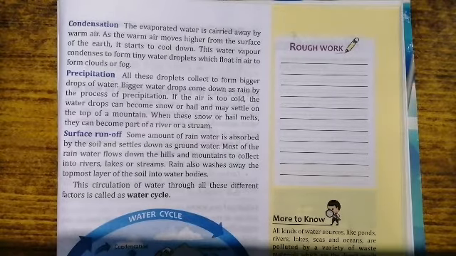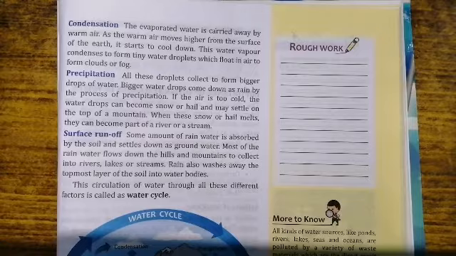Next is precipitation. What do you understand by the term precipitation? All these droplets collect to form bigger drops of water. Bigger water drops come down as rain by the process of precipitation. If the air is too cold, the water drops can become snow or hail and may settle on the top of a mountain. When this snow or hail melts, it can become part of a river or a stream.